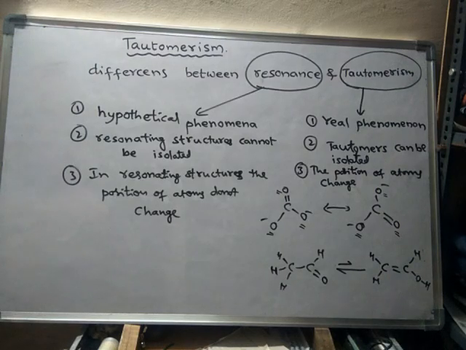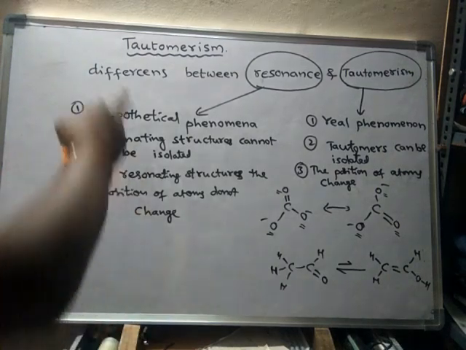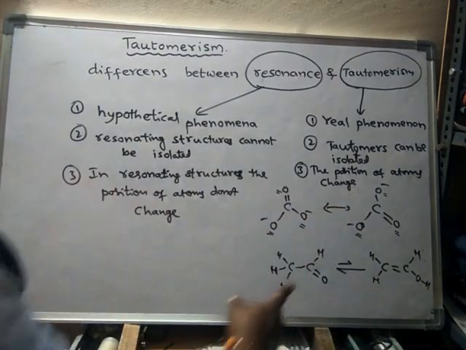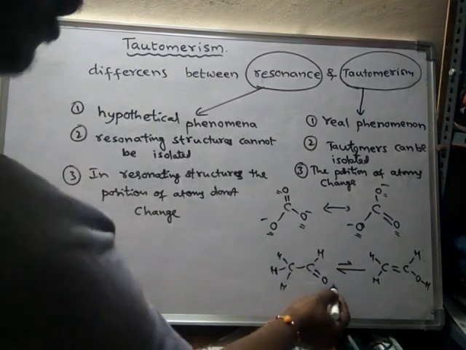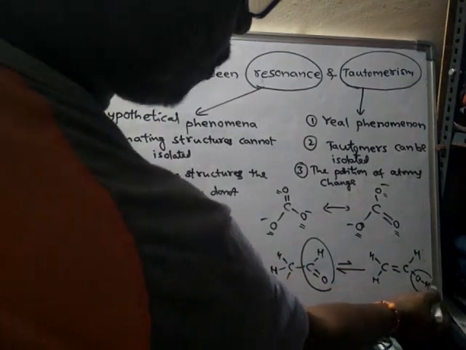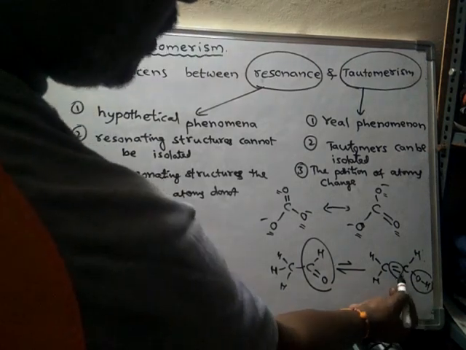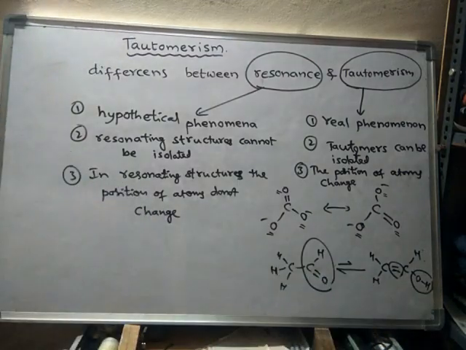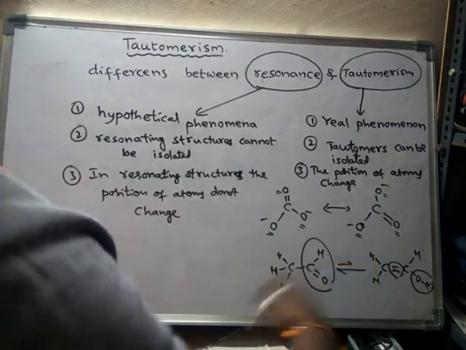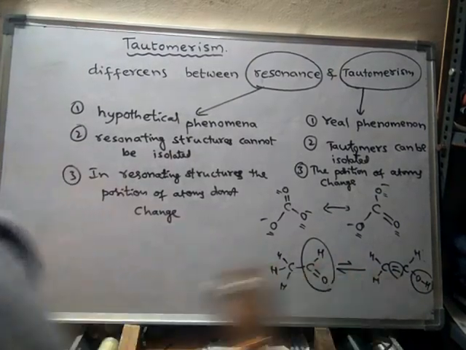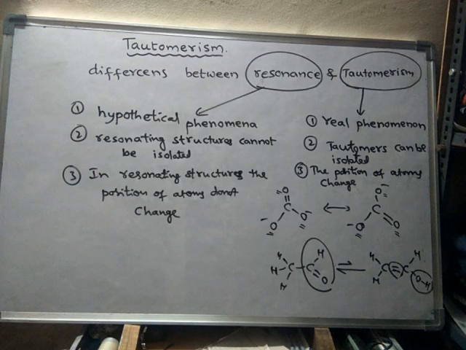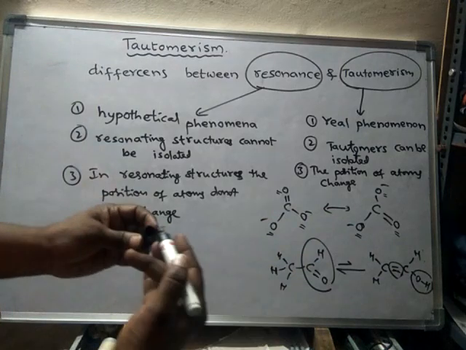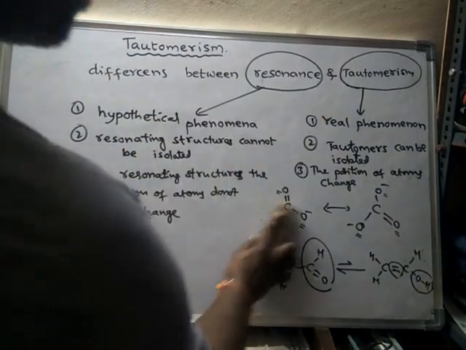Right. Next, the functional group. So in resonance, the functional group remains the same. But whereas in tautomerism, this is aldehyde functional group, whereas this is alcohol functional group, and this is alkene. So that means functional groups change due to migration of atoms, as shifting of atoms is taking place here. It may lead to the change in functional group, but whereas in resonating structure, the functional group does not change, they remain as it is.